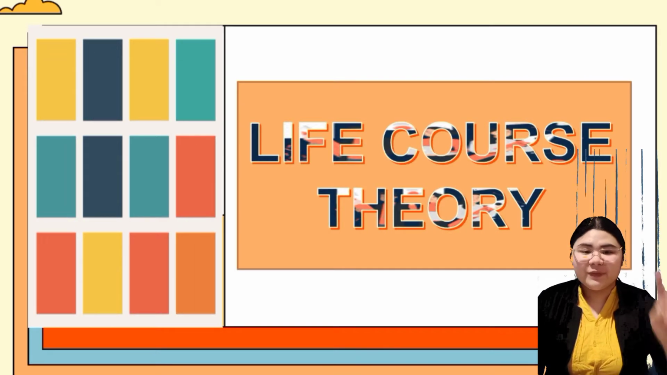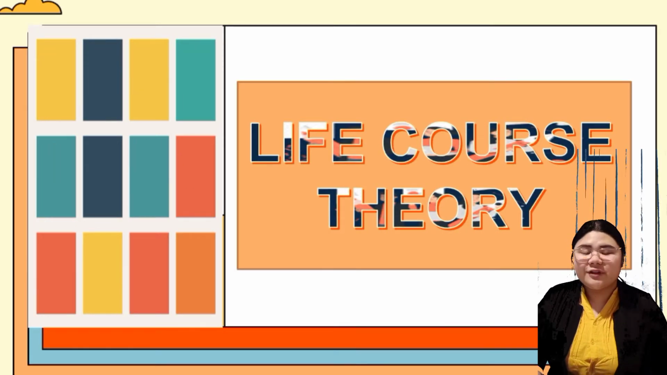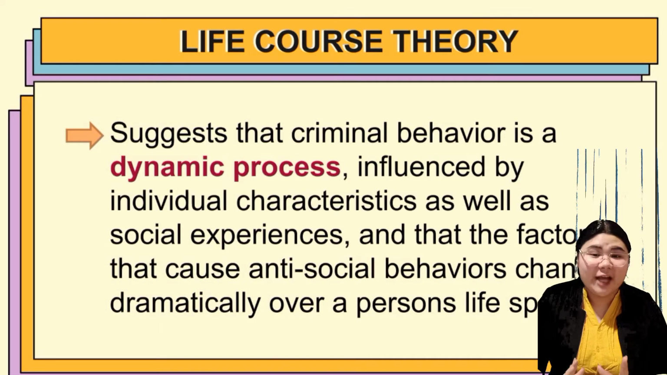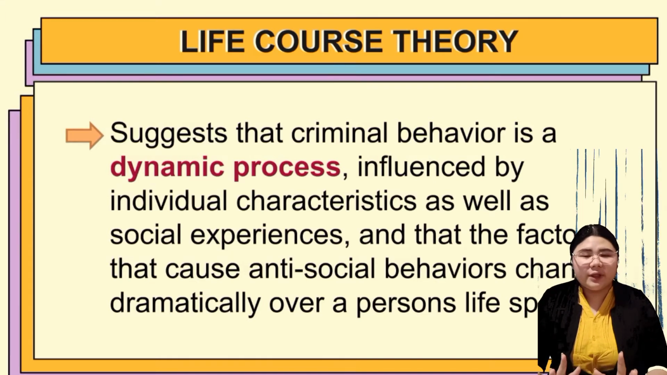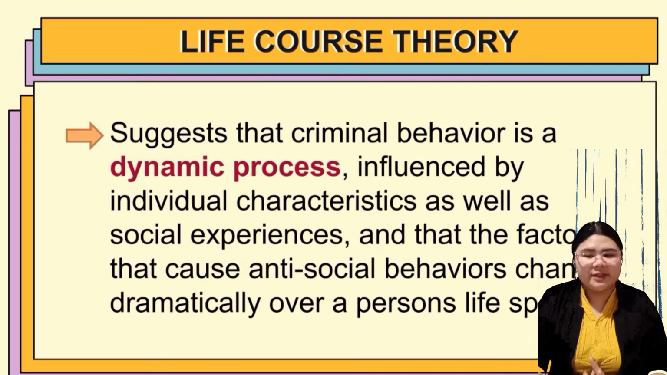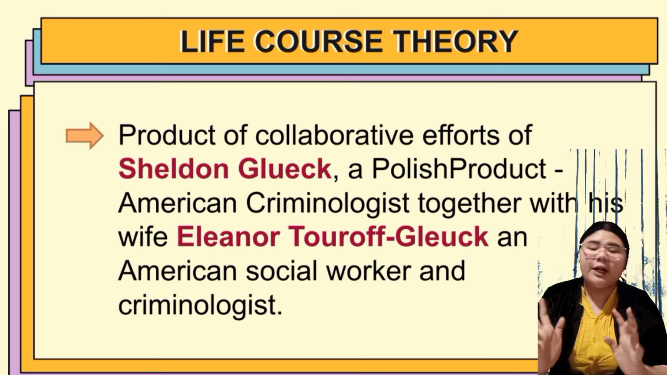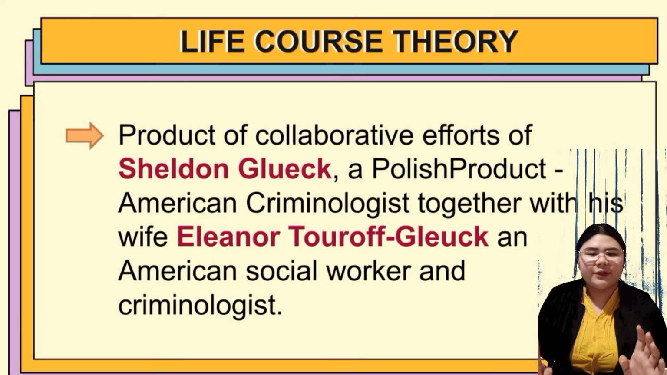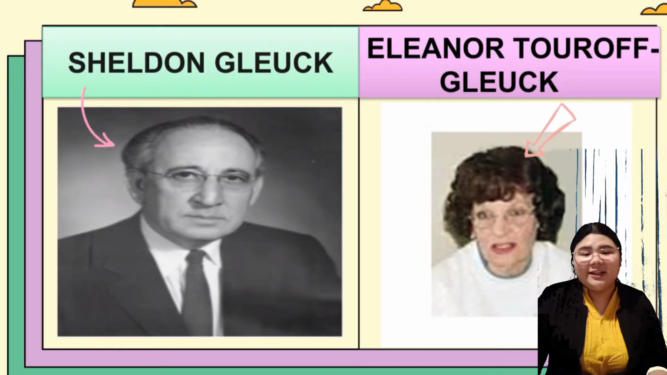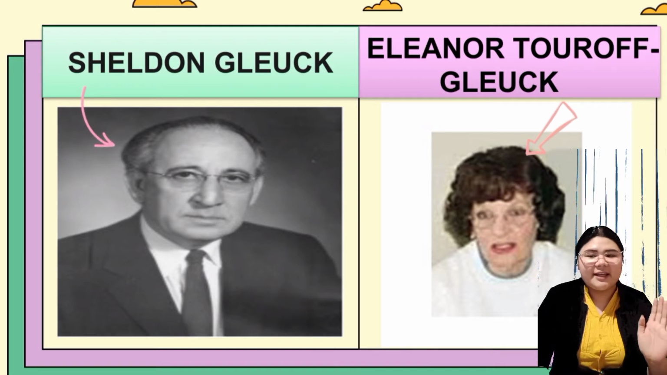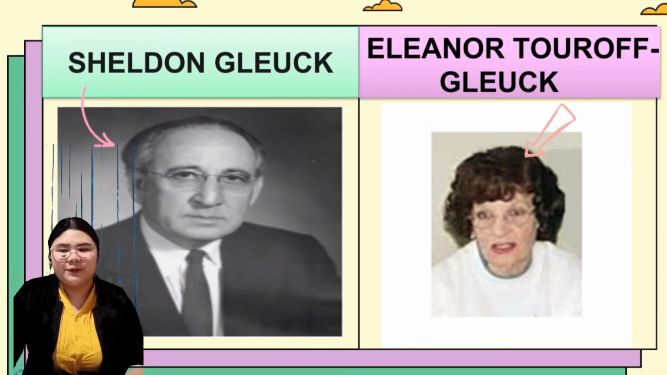And now for our second topic, the life course theory. Life course theory suggests that criminal behavior is a dynamic process influenced by individual characteristics as well as social experiences, and that the factors that cause antisocial behaviors change dramatically over a person's lifespan. This theory is a collaborative effort of Sheldon Glueck and Eleanor Touroff Glueck, a married couple. This is them.